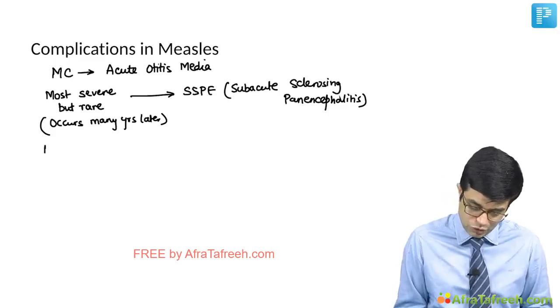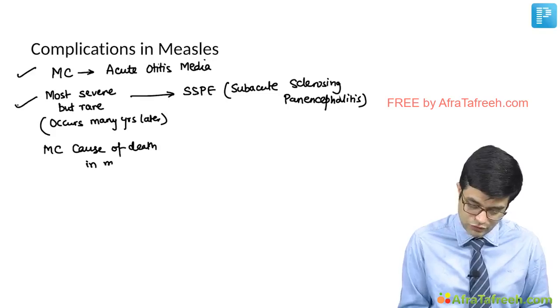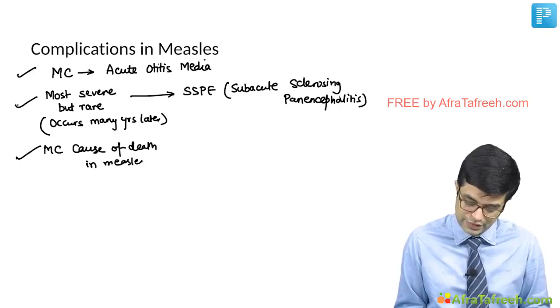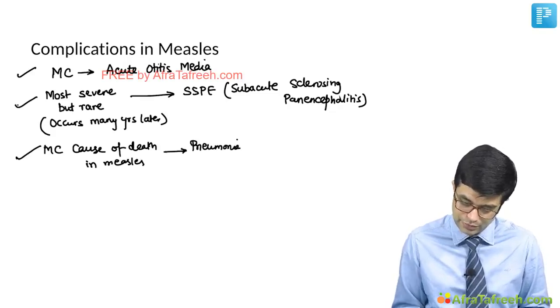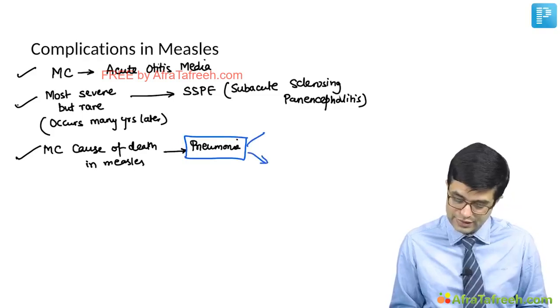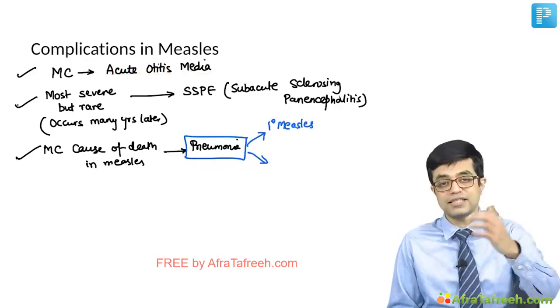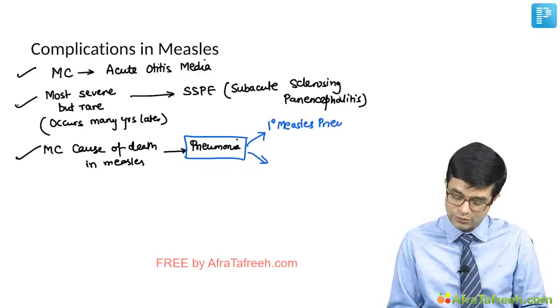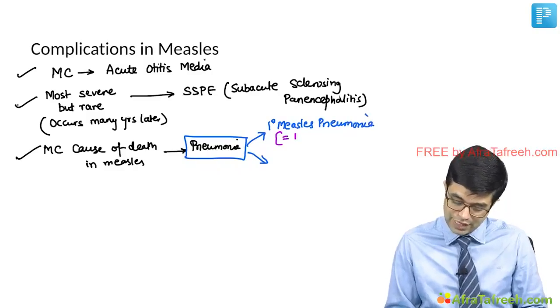Then what is the most common cause of death in measles? The most common cause of death in measles, all of these are MCQ one-liners, is pneumonias. Now the interesting thing regarding pneumonia in measles is that it is of two types. It can be primary measles pneumonia. Virus itself is causing pneumonia. We call it primary measles pneumonia. There are many names for this. It is also called primary giant cell pneumonia because giant cells are present. It is also called Hecht's pneumonia.